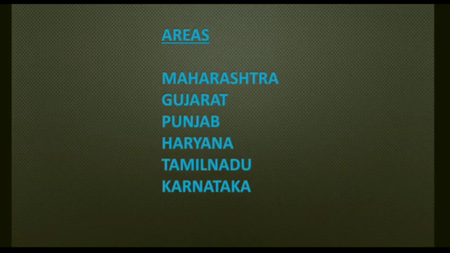Areas: Maharashtra, Gujarat, Punjab, Haryana, Tamil Nadu and Karnataka. These are the different states where cotton is grown. The largest producers of cotton are Maharashtra, Gujarat and Punjab.